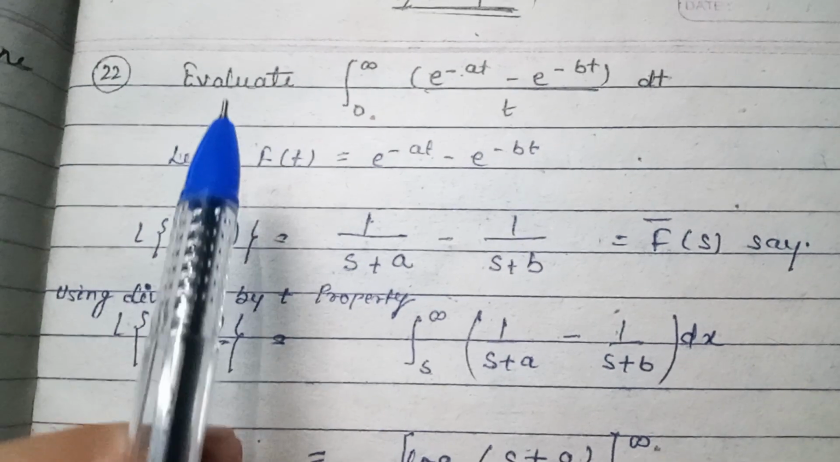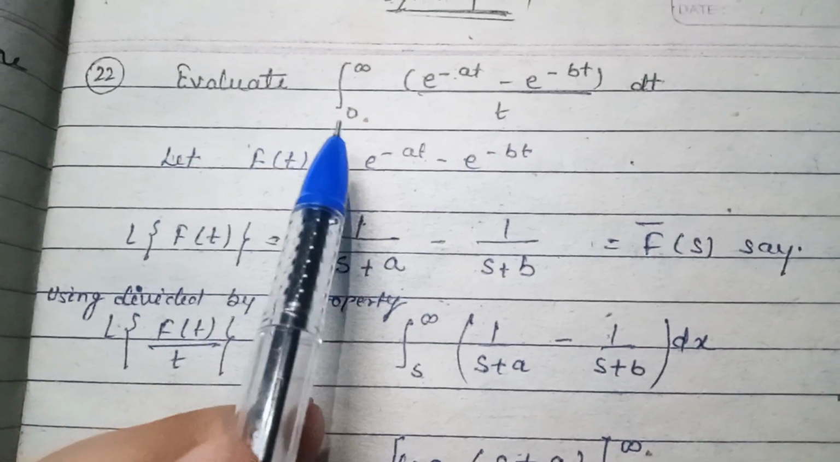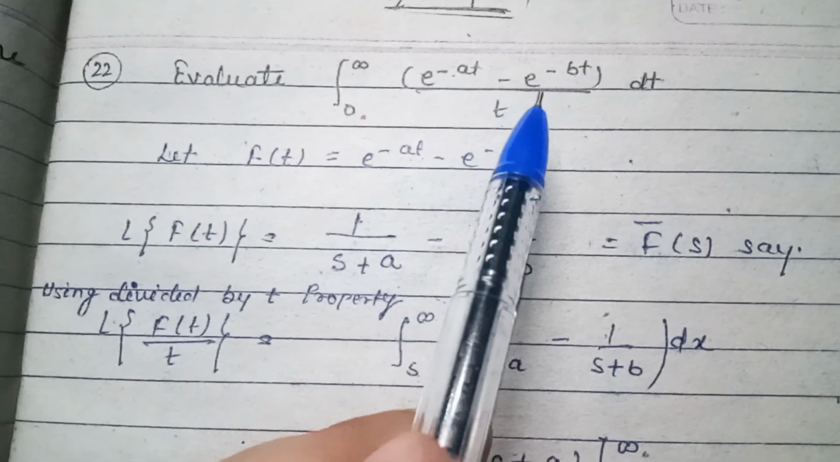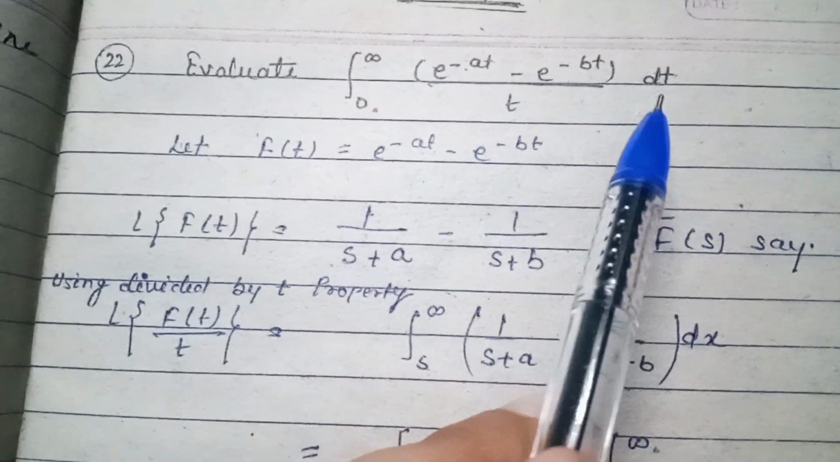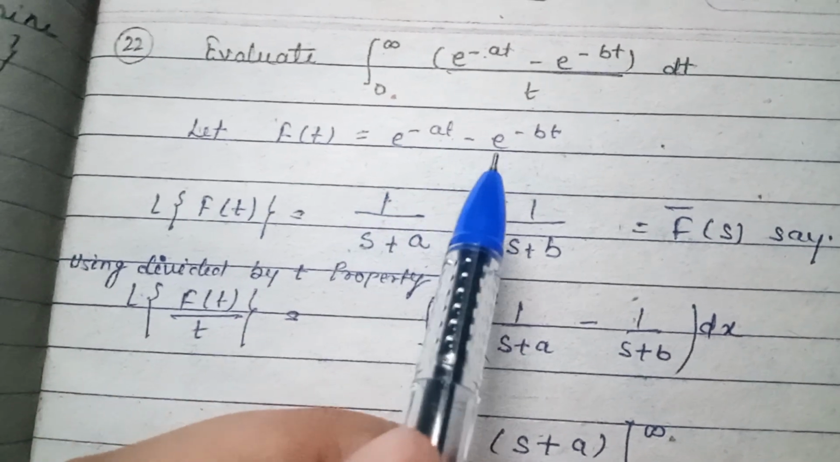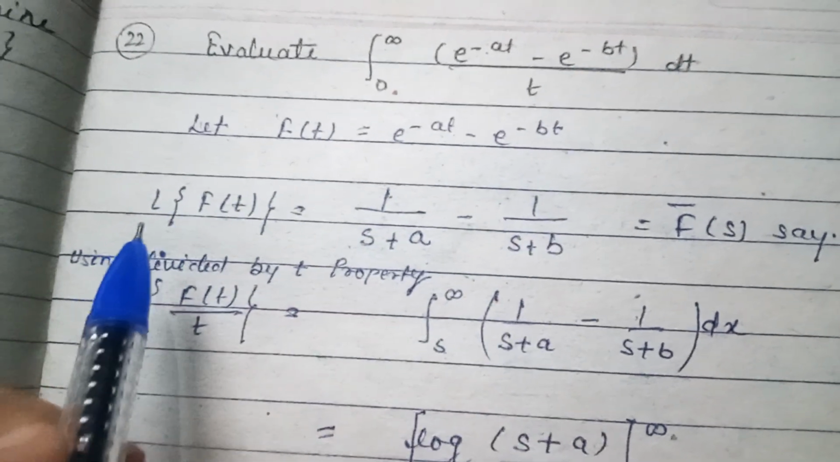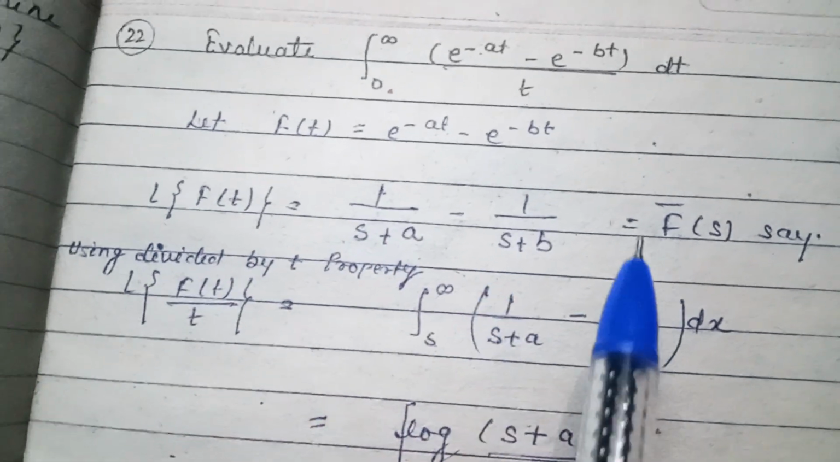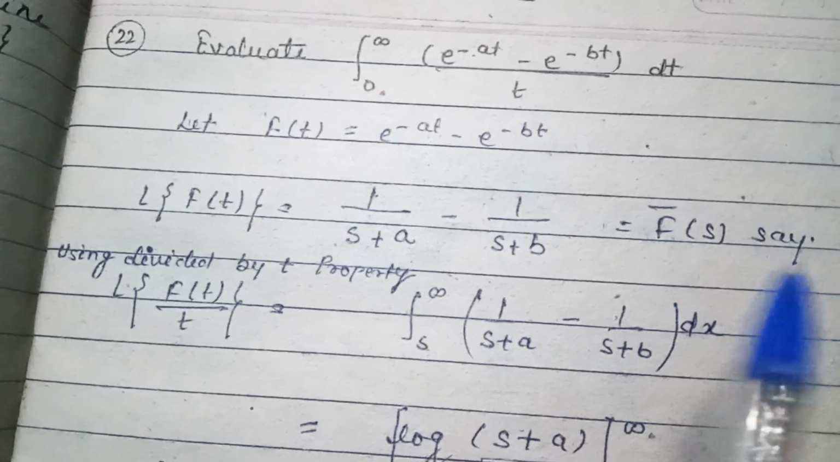Now there is a question. Evaluate integration 0 to infinity of (e^(-at) minus e^(-bt)) by t dt. Now let f(t) is equal to e^(-at) minus e^(-bt). So Laplace of f(t) is equal to 1 by s plus a minus 1 by s plus b, which is equal to f bar(s), say.